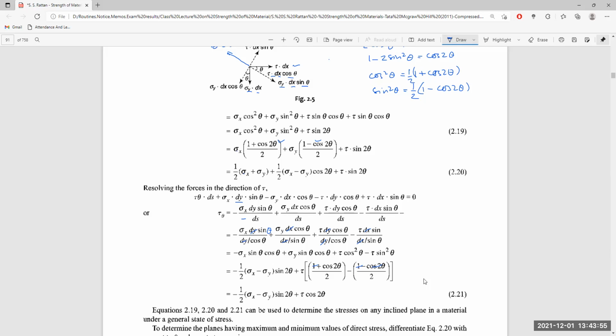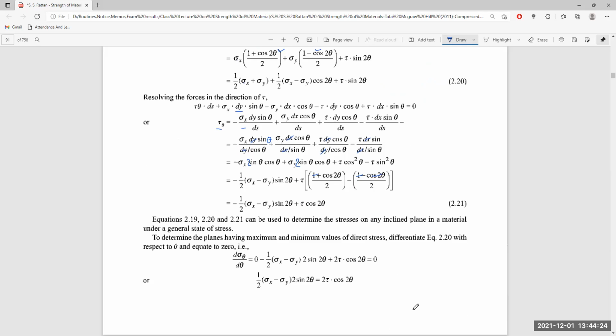Here, for the sin 2 theta term, we brought in the half and multiplied by 2, so it becomes sin 2 theta. So sigma x minus sigma y over 2 sin 2 theta plus tau cos 2 theta. So here we have got the value of tau theta and the value of sigma theta.